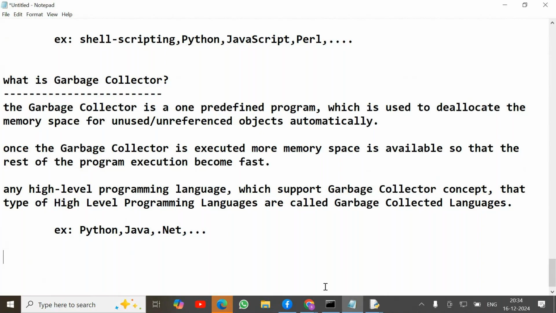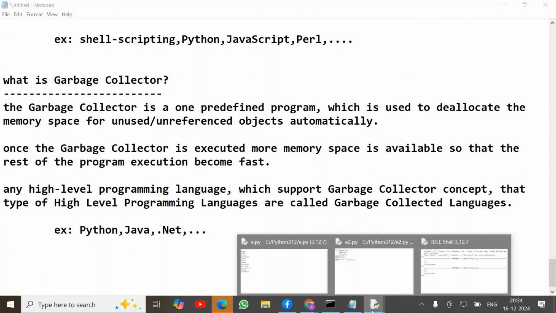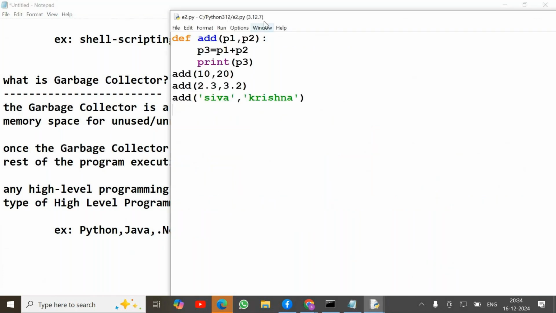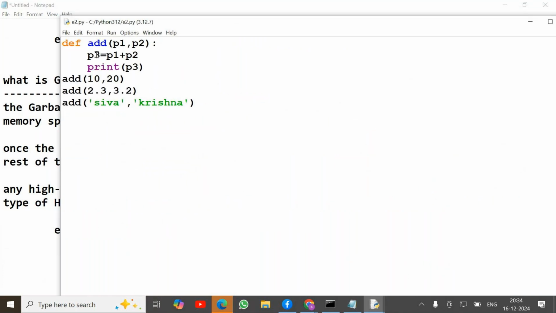I just had a question about modular programming language. What's a module? Especially in Python, every Python file we call one module. We can access data from one Python file in another Python file. For example, here I'm declaring one function, the add function.